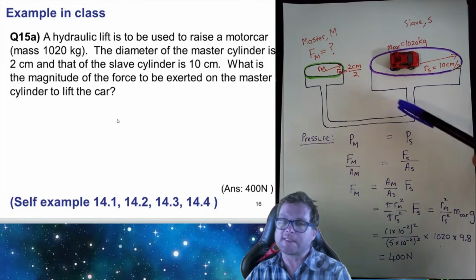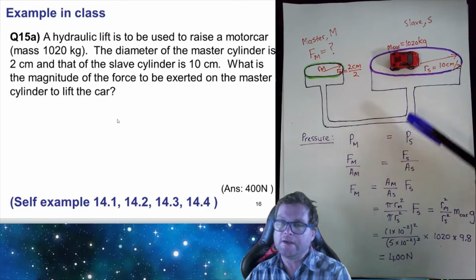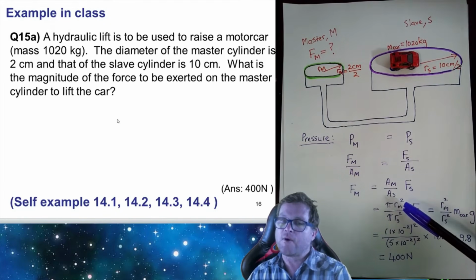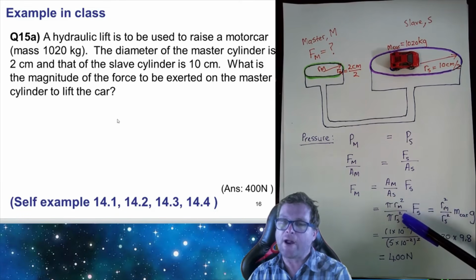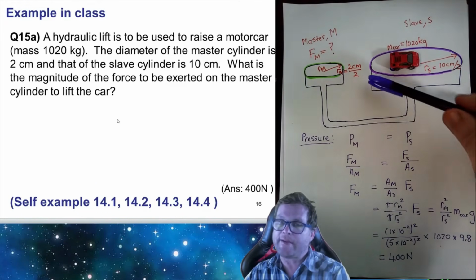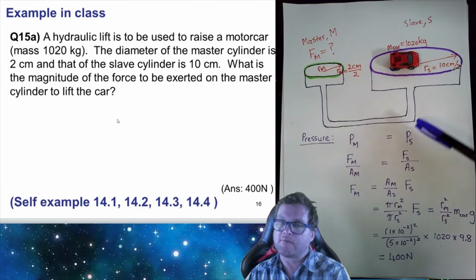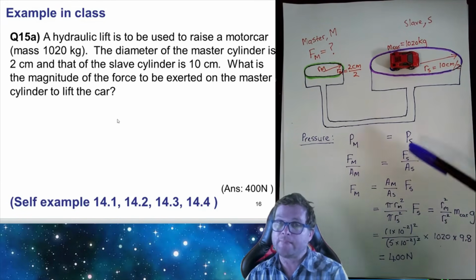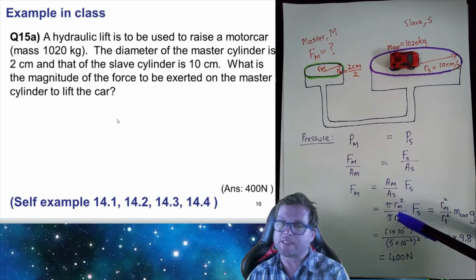As I've drawn it, our cylinders are circular, so when it comes to calculating the area of each of these, we use the formula pi r squared for circles. Just take note that in our question we're given the diameters of the two cylinders, but in this formula we need to use the radii. So that's why I've used the numbers divided by 2.